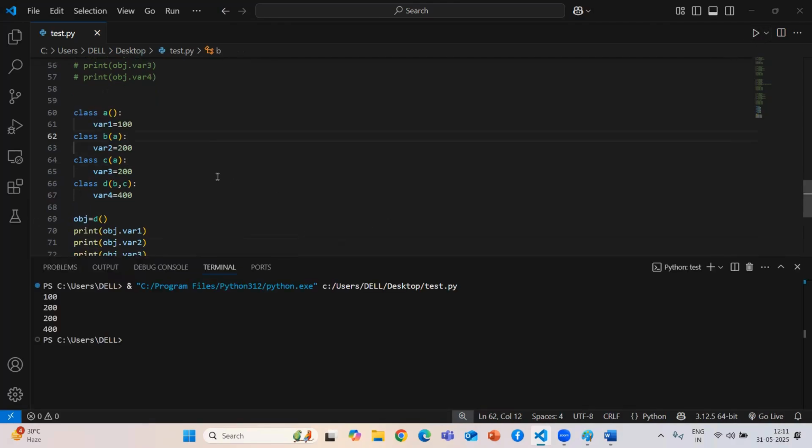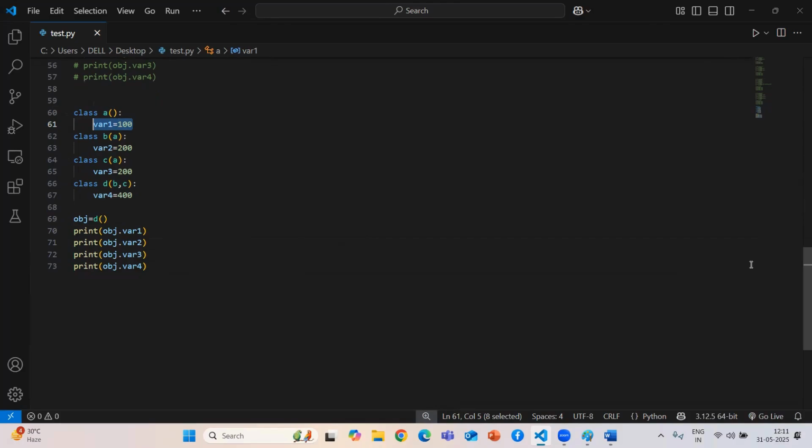Just now, guys, just see, if I'm creating for this, it will give me all this output. Why? Because if you see, we don't have any direct connection for A, because B will be acquiring the property, guys. Means a direct connection will not be there, but an indirect connection will be there, because D will acquire the property from B and C. That's why we can give that particular output of var1. Okay, so these are all the inheritance types that are available in Python.